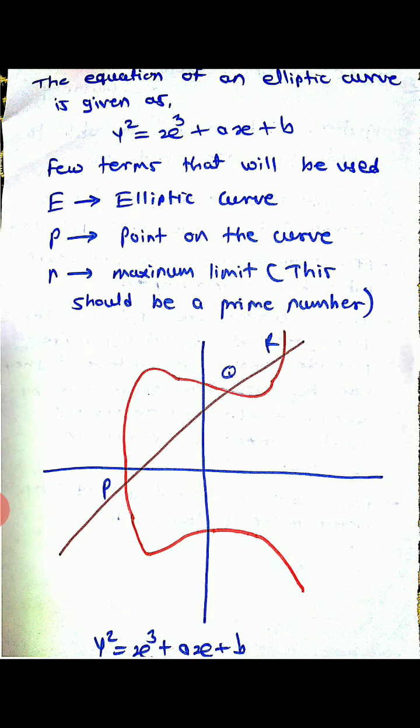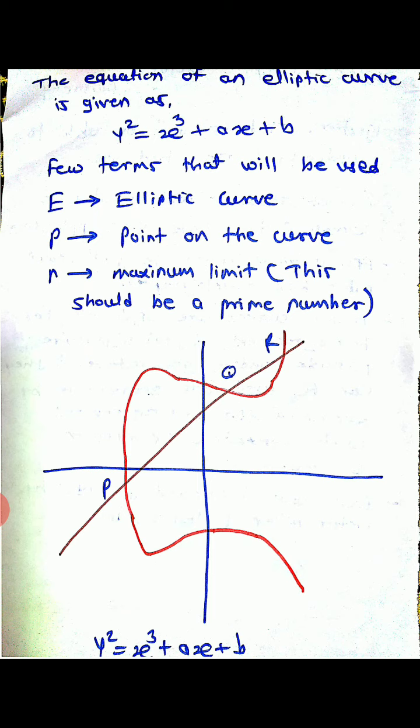A few terms that will be used: first, elliptic curve E, P represents a point on the curve, and small n is the maximum limit. This should be a prime number. So that equation is represented by an elliptic curve as shown in the figure.